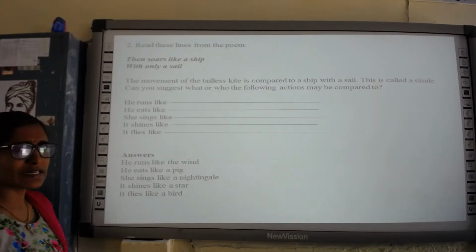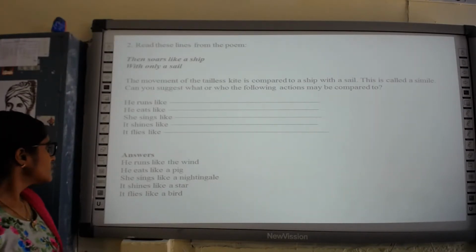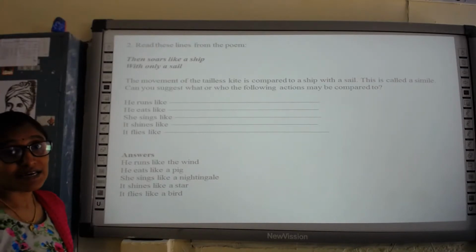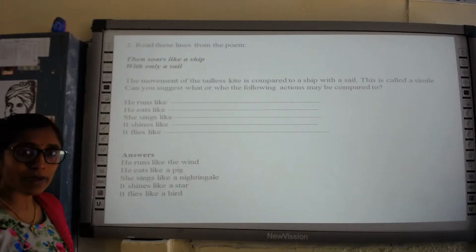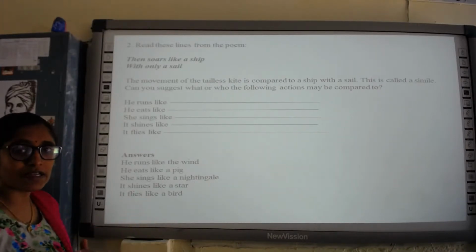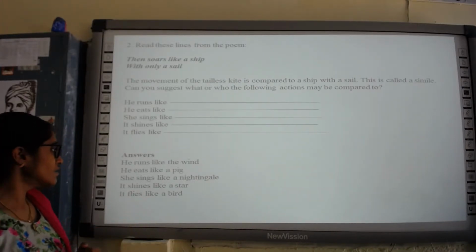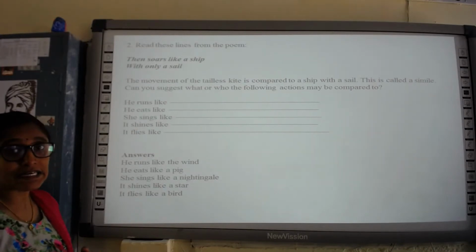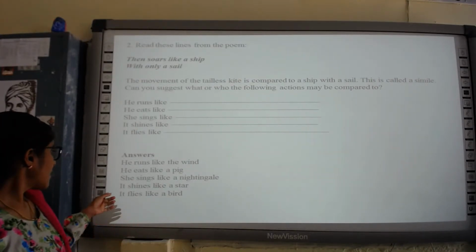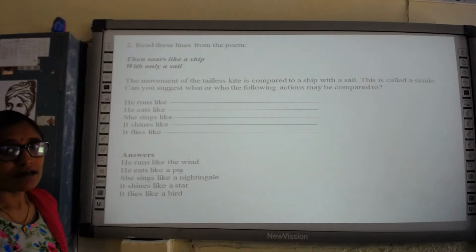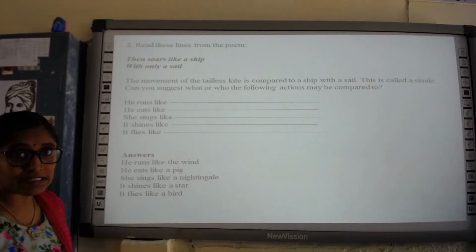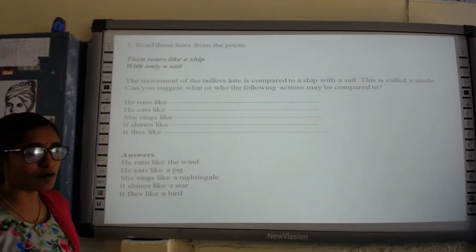He eats like a pig. She sings like a nightingale. The nightingale sings sweetly, so her song has been compared to the song of a nightingale. It shines like a star, or it shines like a diamond. Anything can be put over here.